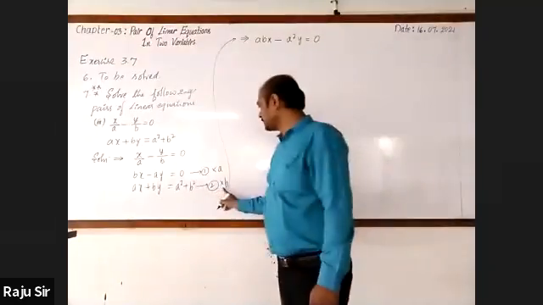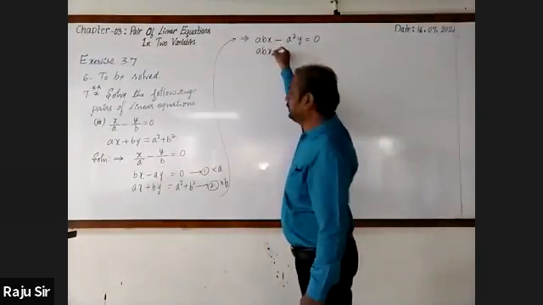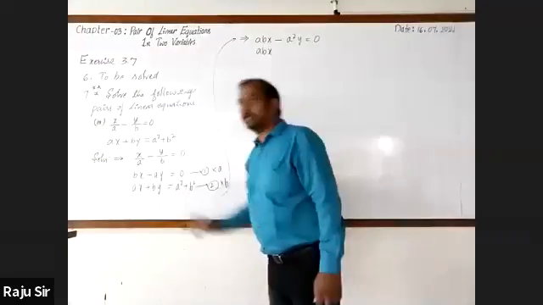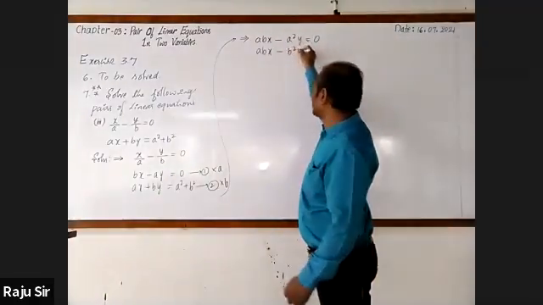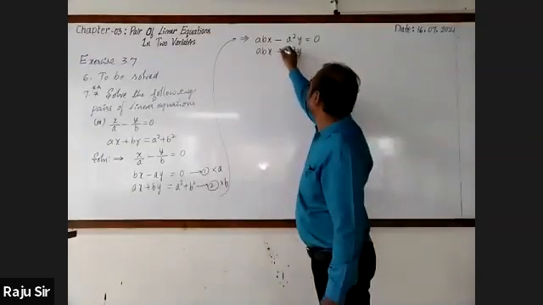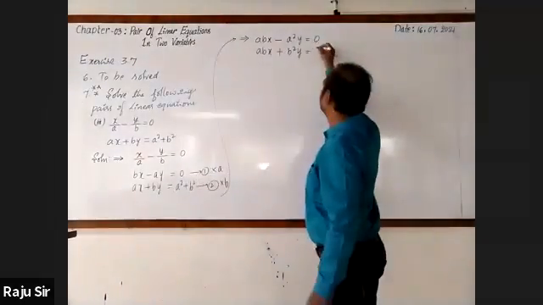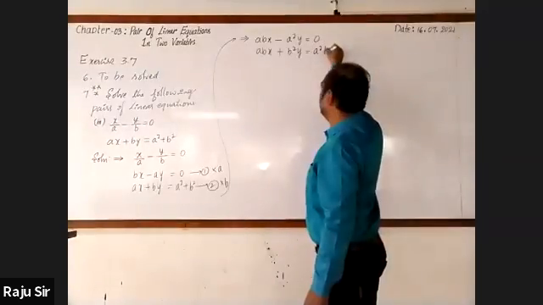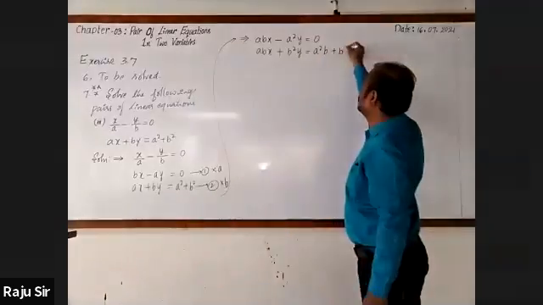Multiply the second equation by B. B into A, again AB into X, then B into B, this is B square, B square into Y. It is equal to B into A square, that is A square B, then B into B square, it is B cube.